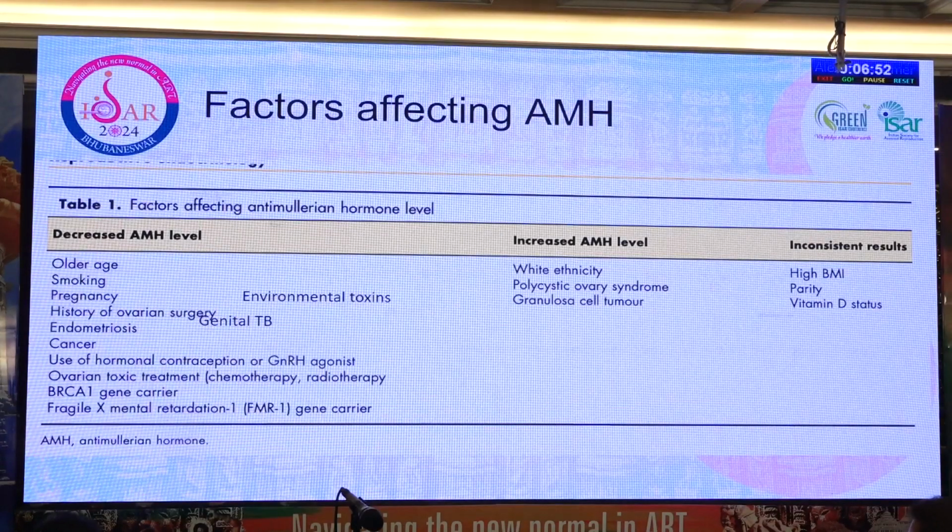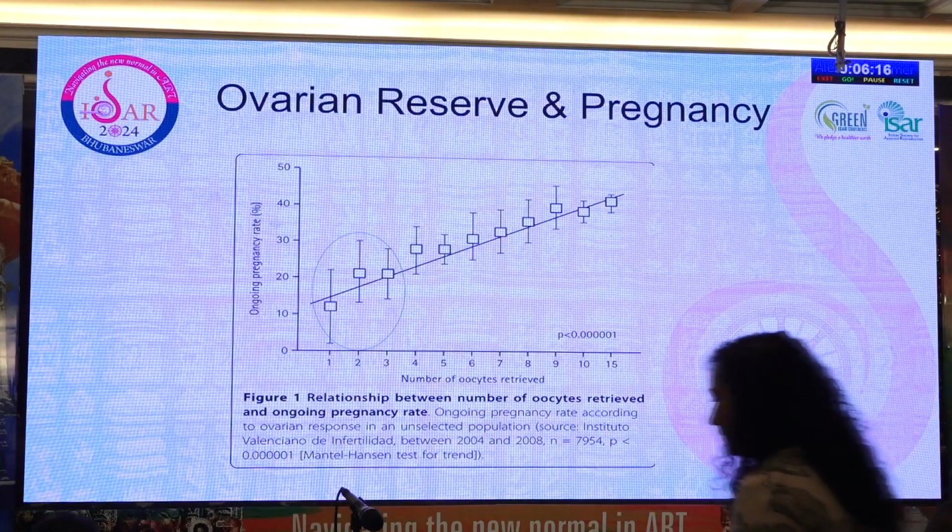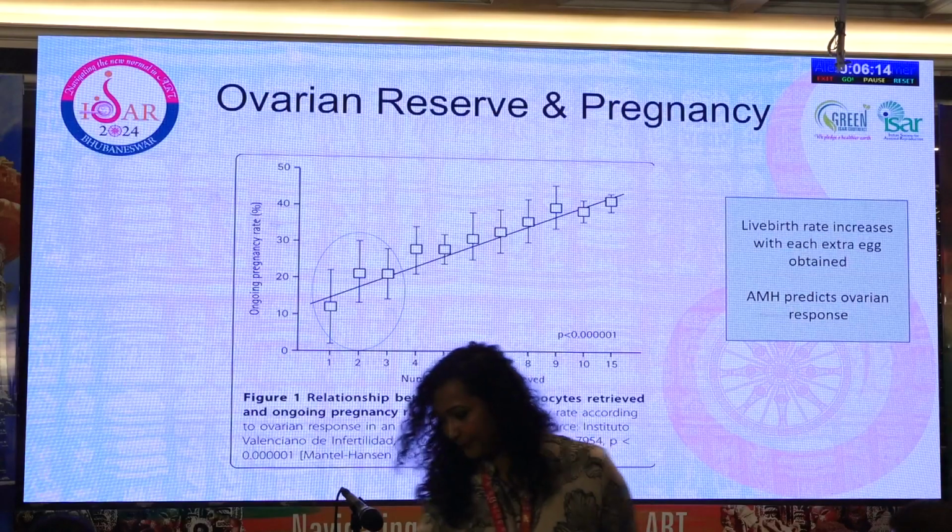So we need to be aware when we take data from the Western world. Before applying it directly to our patients, we need to be aware of these differences. We know that when we talk about pregnancy, as the number of oocyte yield increases, the pregnancy rate increases. So is AMH purely a reflector of oocyte numbers? Because somebody has a good AMH, we know that she will yield a good number of oocytes, and is that the only reason that the pregnancy rate increases, or is AMH level inherently telling us something?